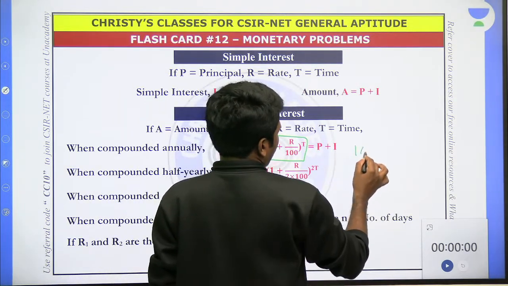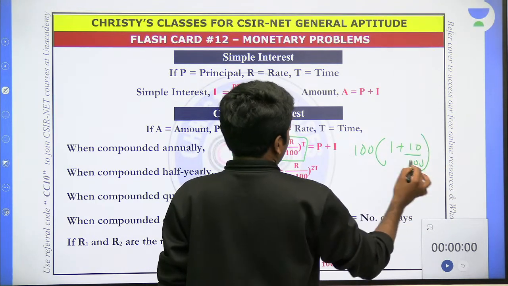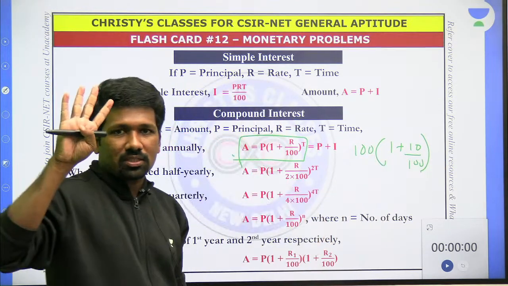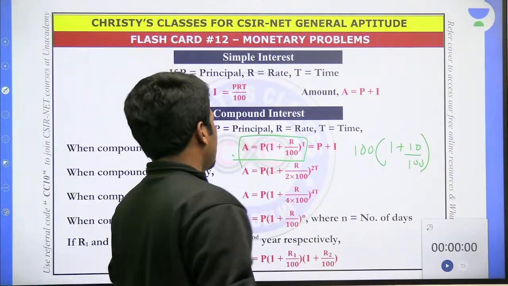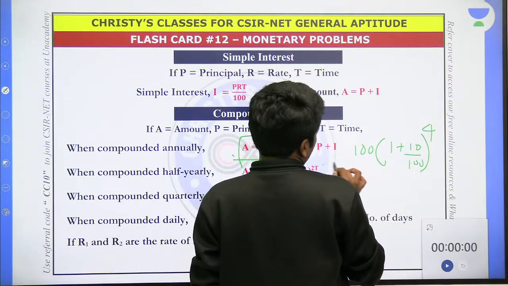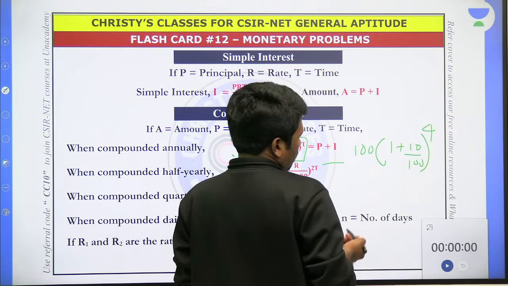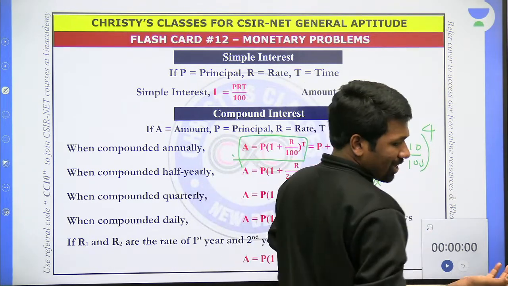What is the principal? 100 centimeter. The rate at which it is growing is 10%. Time period is 4 time periods, because of 3 months, 4 cycles, 4 time intervals are there. So that is equal to the final amount. So calculate it this way, but if a calculator is not provided, this will also take time.